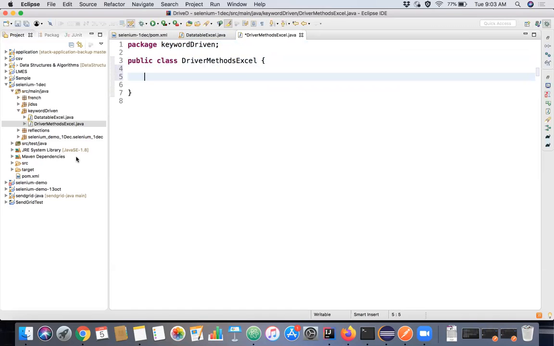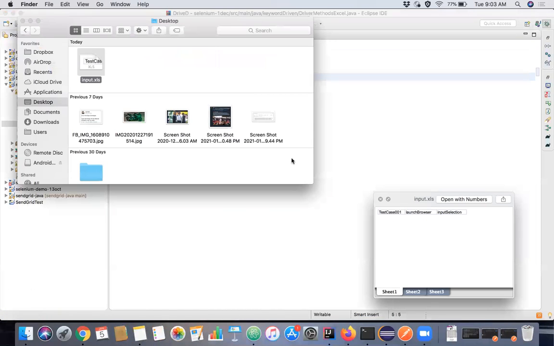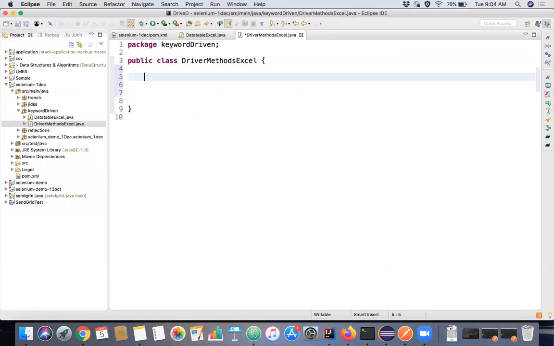So we have read the methods from the Excel, but we wanted to give actual definition to those methods, right? So what are the methods that are there? We have this launch browser and input selection. I have one demo site actually for that purpose. I'll show the demo. It's a very basic demo, but we'll try to.